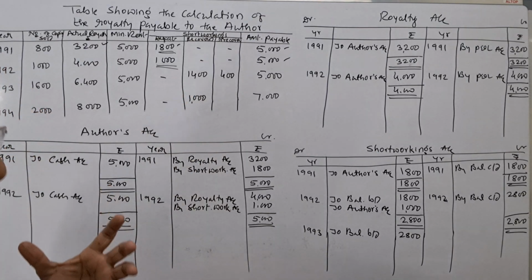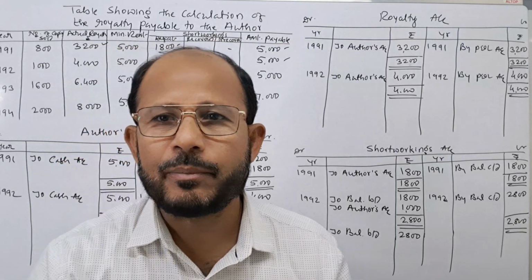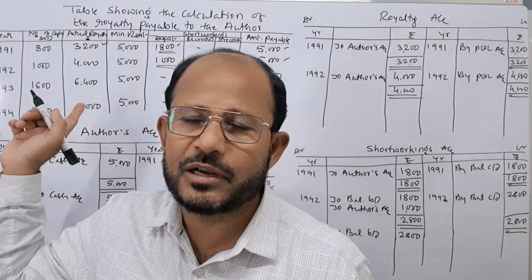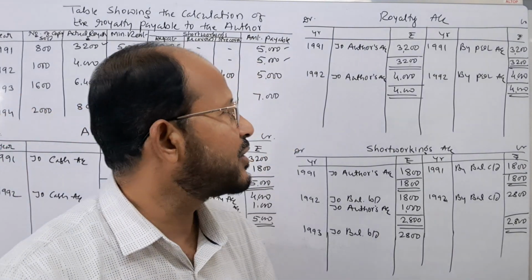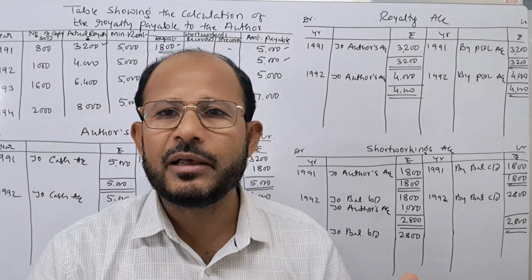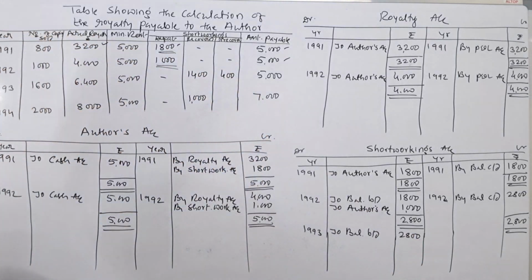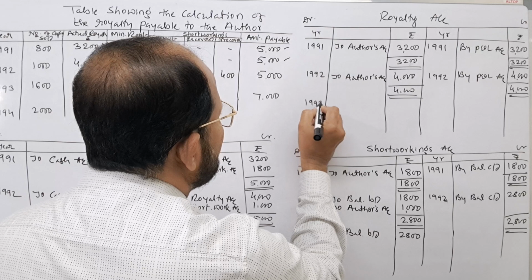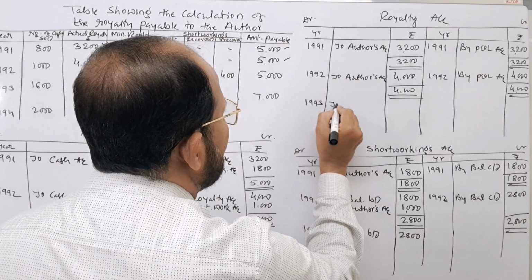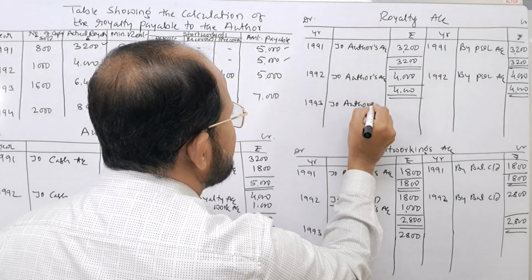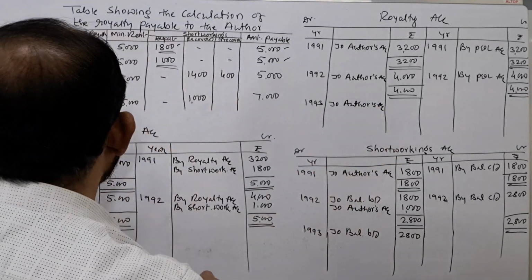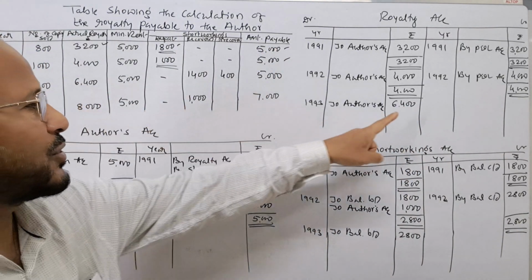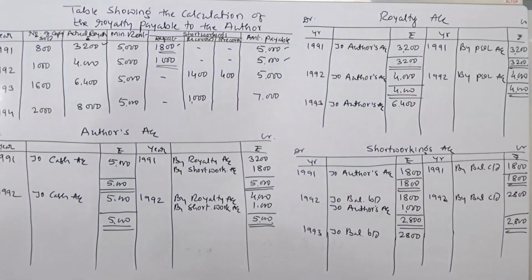Now what is to be done? We have to pass one journal entry for the royalty payable. What journal entry is to be passed here? Royalty account is debited. Short workings account is not there because there is no short working as such. That is why only royalty account is to be debited and author's account is credited. That is why here I am going to post it to royalty account. Royalty account is debited and author's account is to be credited with the amount of actual royalty. How much? Rupees 6,400 we have to show here.